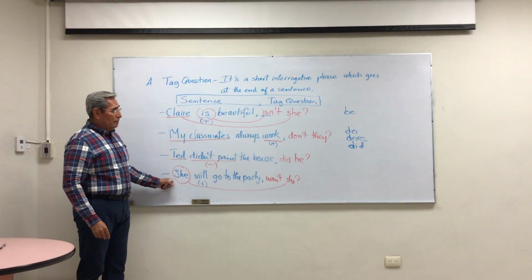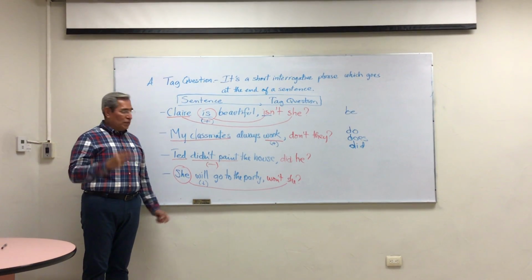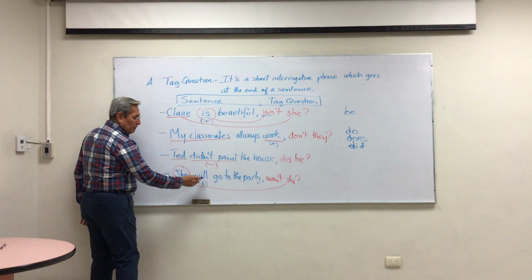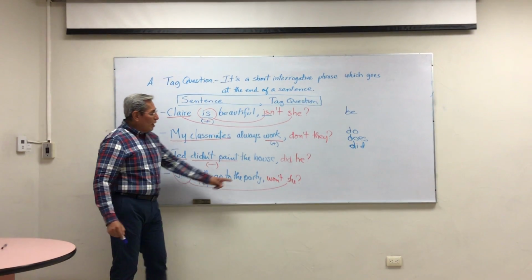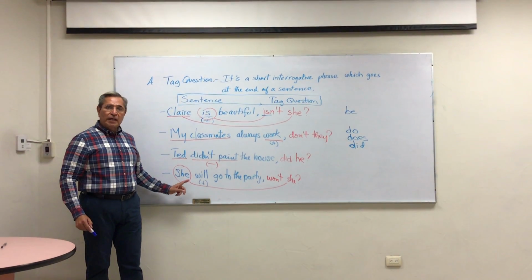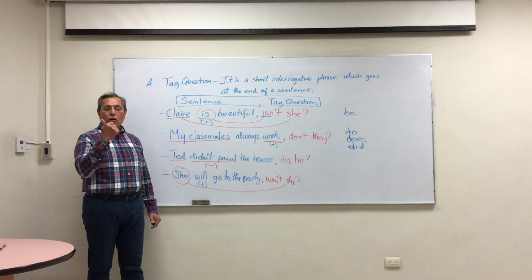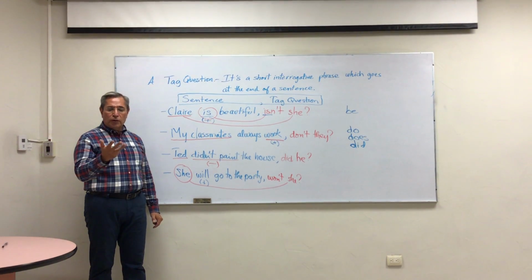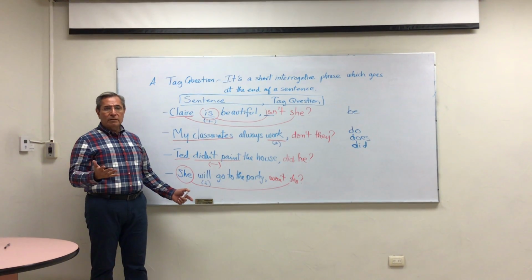And the last one, this is the modal verb. This time we have two verbs in the sentence, the modal verb and the main action. The one we use to make the tag question has to be the first one, okay? It's the modal verb this time, will, or should, or can, could, may or might, must also, right?